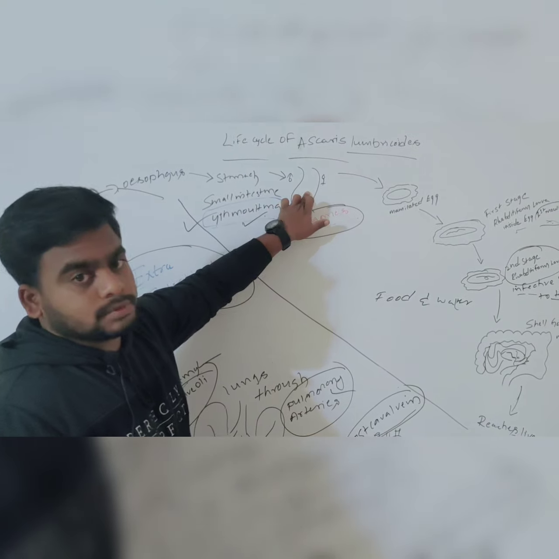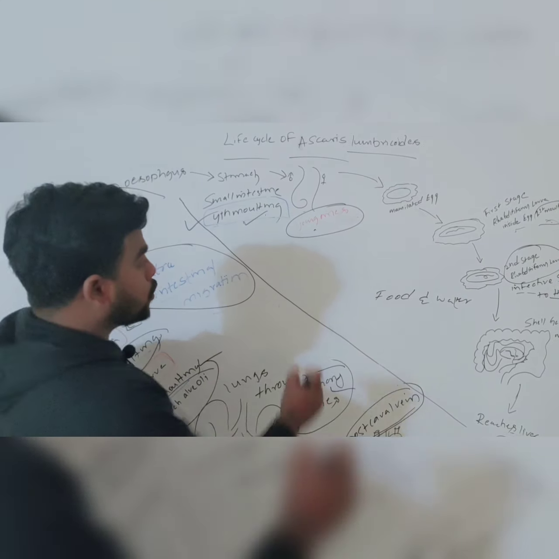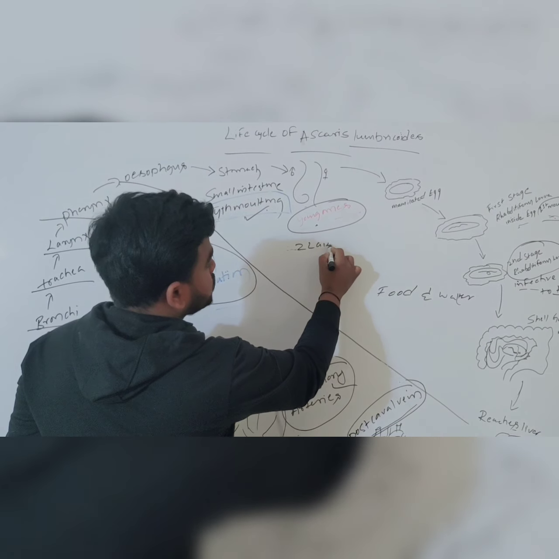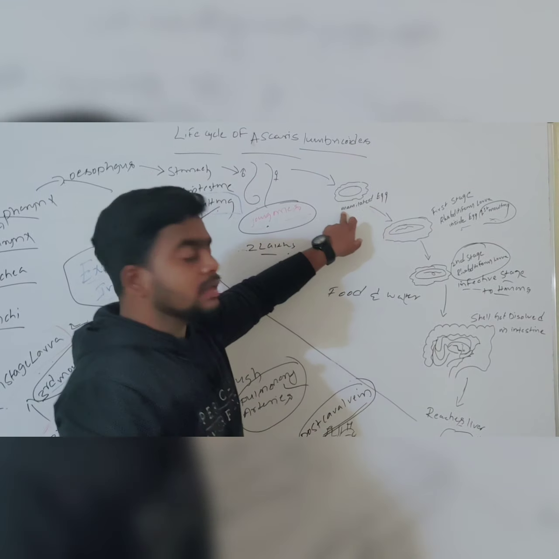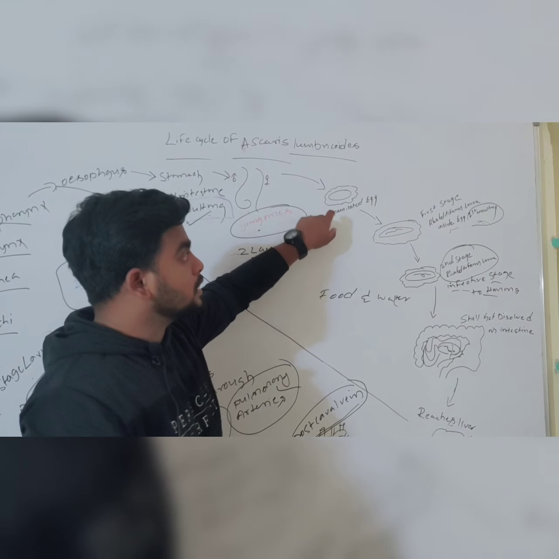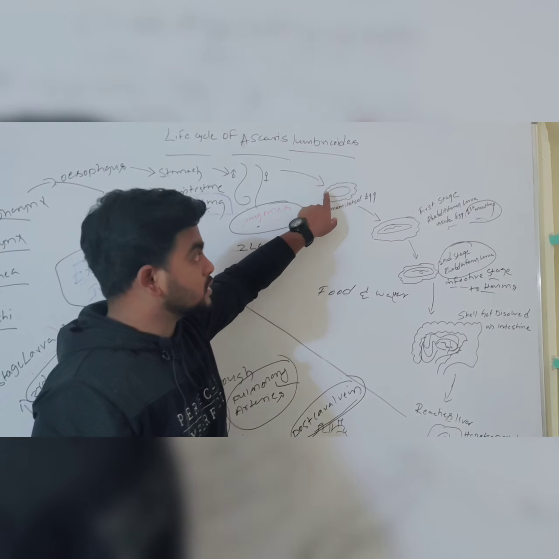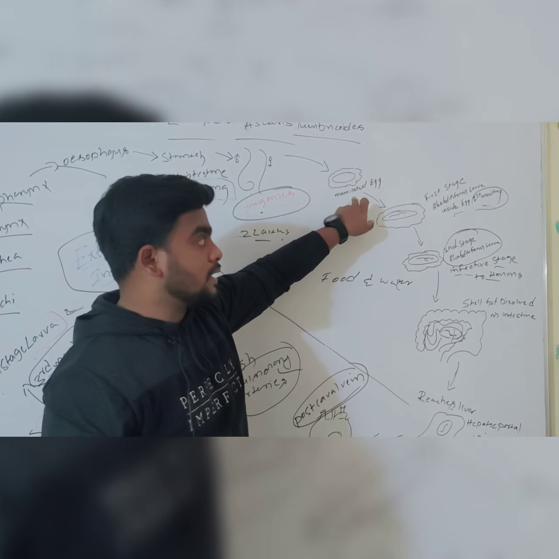The young ones are in the small intestine. After copulation, the female releases about 2 lakh eggs. Each egg is called a mammillated egg. Why is it called a mammillated egg? Because it has a rippled protein coat surface. The outer surface has a rippled protein coat, so it is called a mammillated egg.